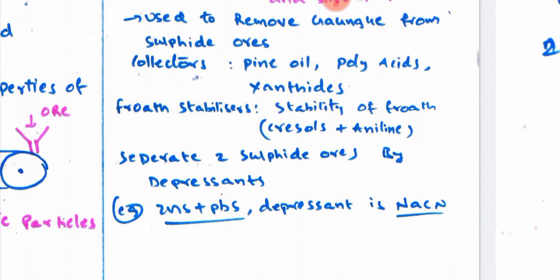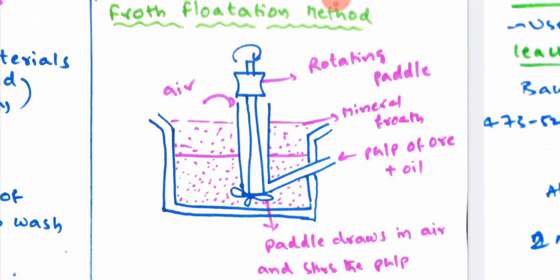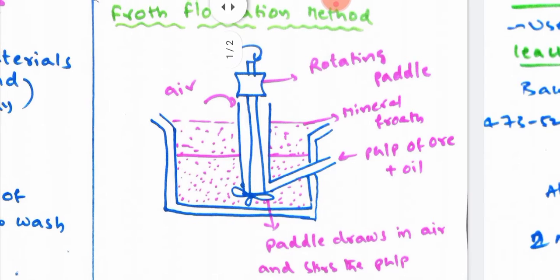So sometimes we need to separate two sulfide ores, that is nothing but zinc sulfide and lead sulfide. In case of separation of two ores, we always depend upon a depressant, that is nothing but sodium cyanide. When sodium cyanide is added to the zinc sulfide and lead sulfide, the two sulfide ores are completely separated without any kind of combination. So this process is called the froth flotation method, which is very, very important for the final examination.